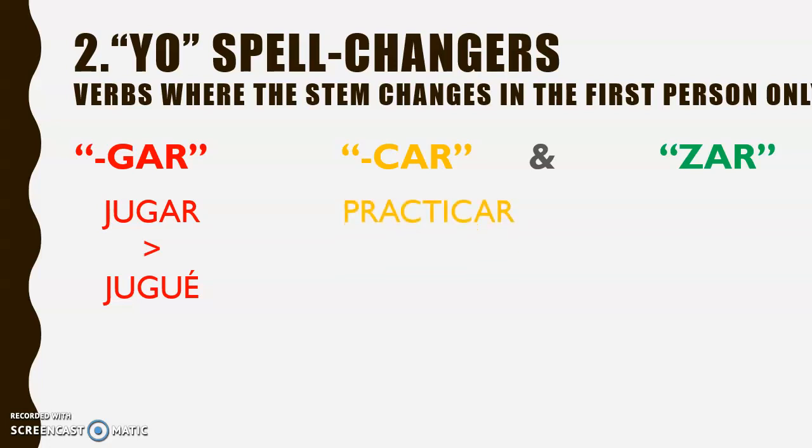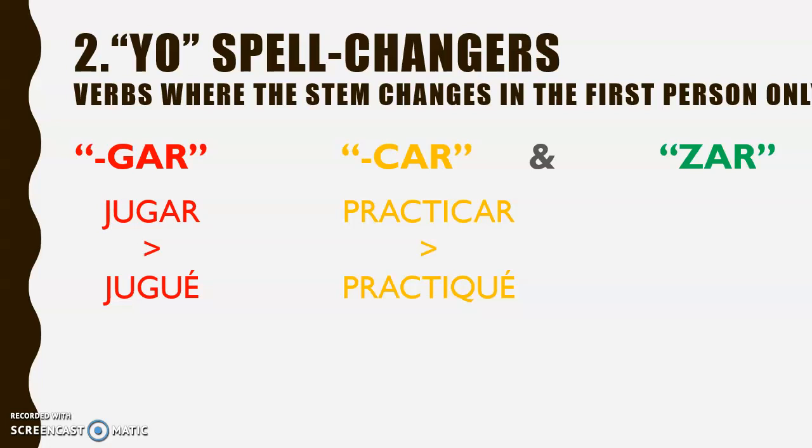For example, practicar. Now the stem here would be practiqu, which is looking great, until we put the E acute ending on the end, because then you would be saying practice, and it's not quite right. So the stem for the verb practicar and other verbs that have the car ending on it is a QUE. That allows us to say practiqué, then follow the pattern as usual, practicaste, practicó, practicamos, and so on and so forth.